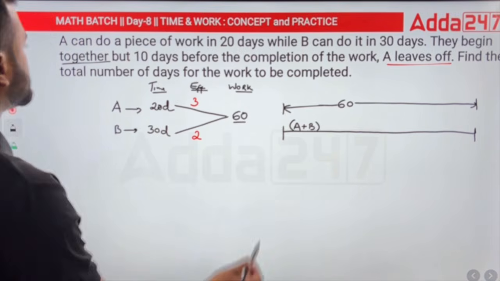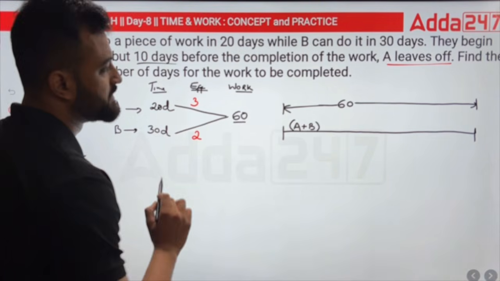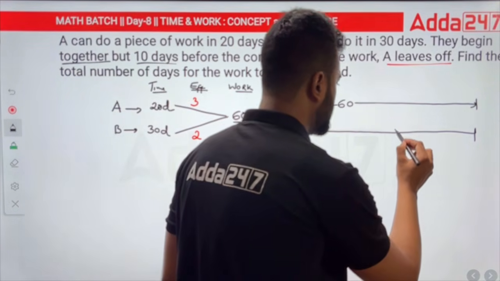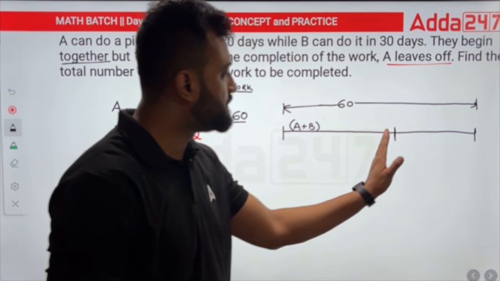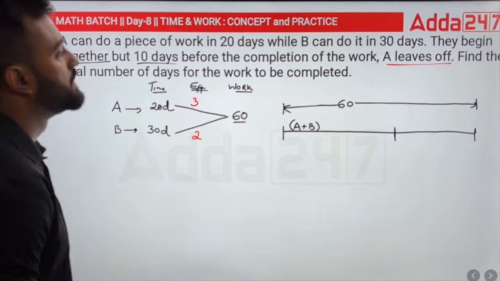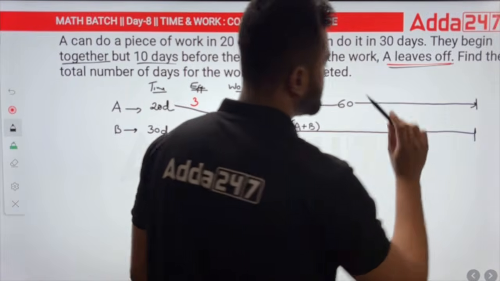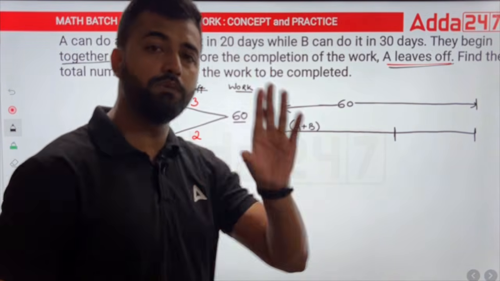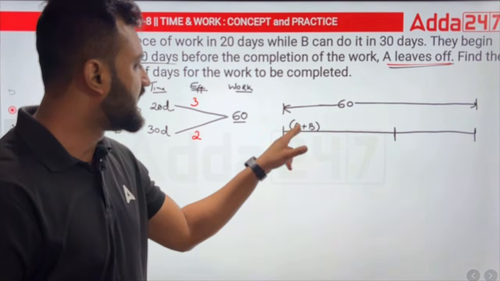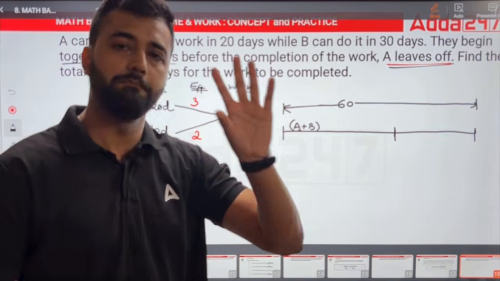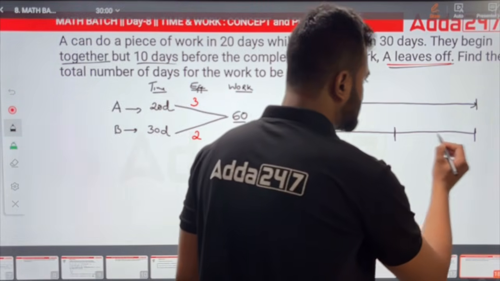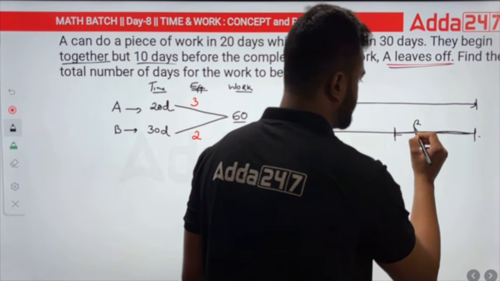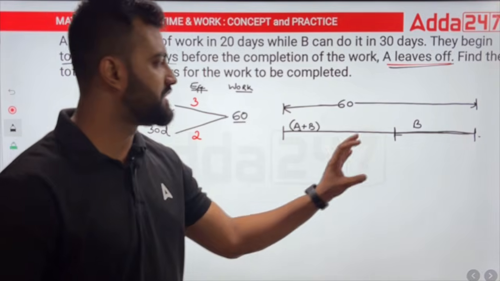Okay, but 10 days before completion. So before completion means 10 days before might be this one. I'll just put a line out here. 10 days before completion of the work, who leaves? A leaves off. A runs away. So in that case, if A goes away, who will be working? You would say B will be working. A is gone, so B will be working. So in these remaining 10 days, only B is the one who will be working out here. Got it? So this is how you draw the line diagram.